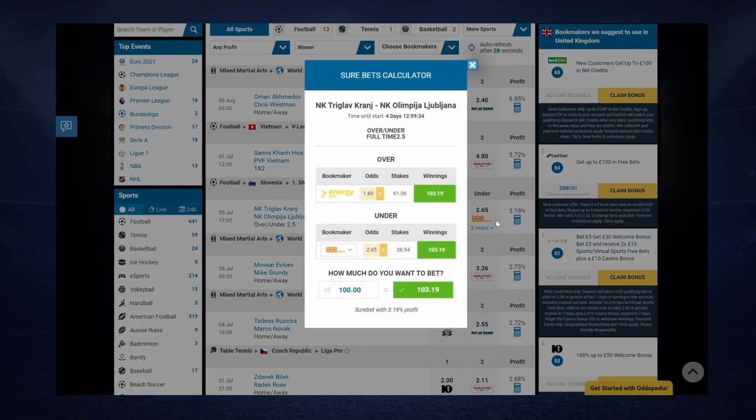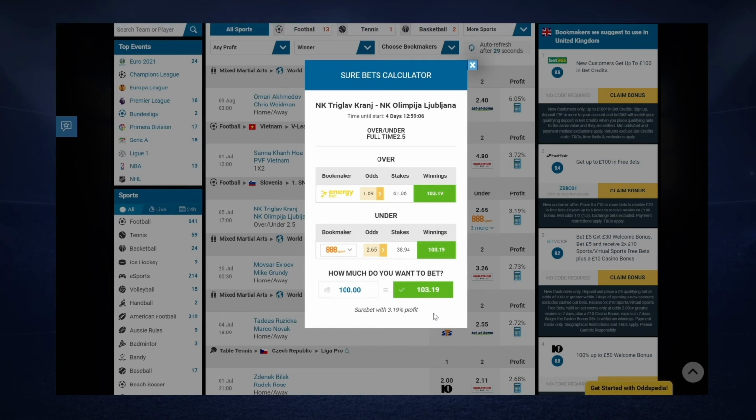If we click on the calculator, we see that we should bet in the over market, with a 61.06 stake to win this money, 103, and we can do the same for the under market in another bookmaker. In this case, our stake should be 38.94. So here we have a sure bet with the over and under market.